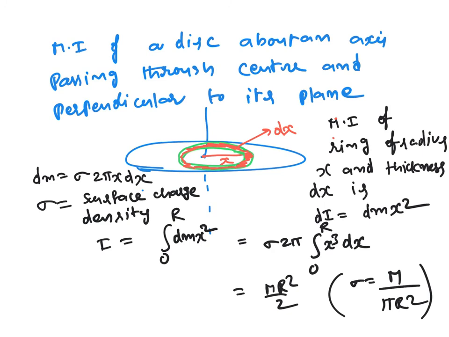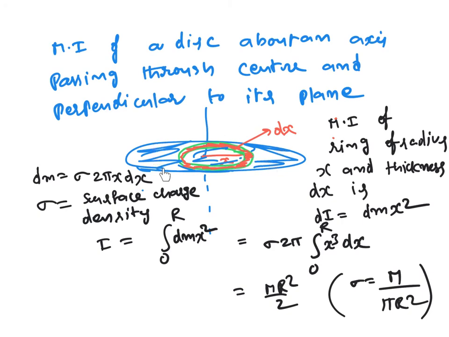Now let us consider the moment of inertia of a disc about an axis passing through the center and perpendicular to its plane. So see, let us suppose this is a disc with mass everywhere. But now my focus is only on one small part, a thin ring of thickness dx and radius x, because you already derived the moment of inertia of the ring as M r square. That derivation you can use.